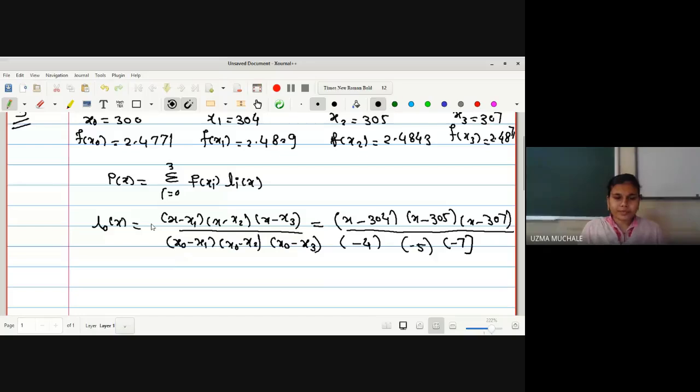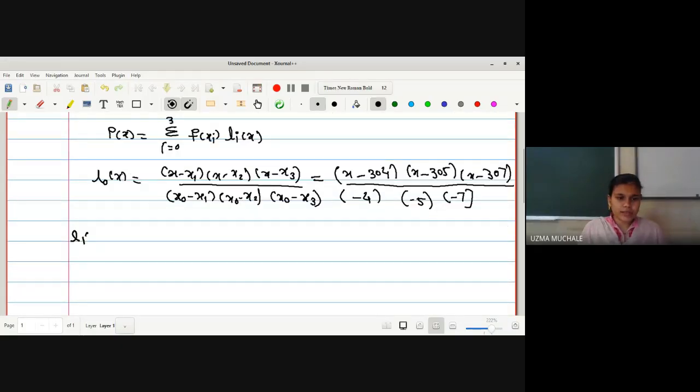Okay. Now let us find out the next one, that is L1 of x. What will be the value of L1 of x? It is with x minus x naught, x minus x2. We will not take x minus x1.